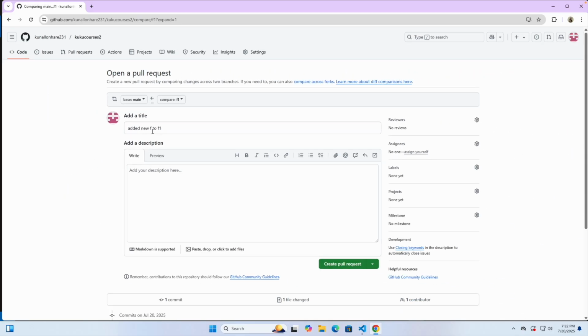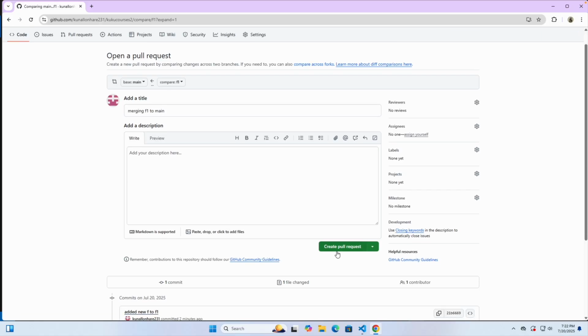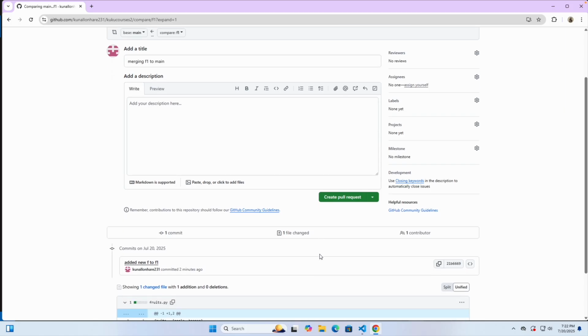So this screenshot will also be recorded. You can just do whatever you want. So let's say merging F1 to main branch like this. And after you do this, just simply click on create pull request.